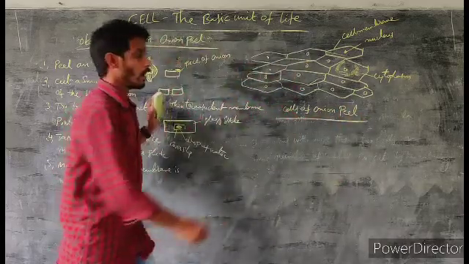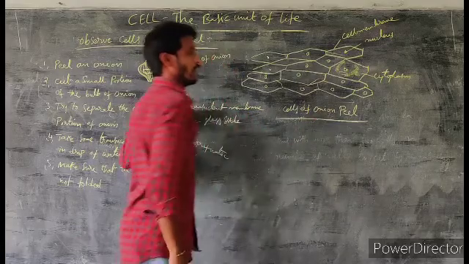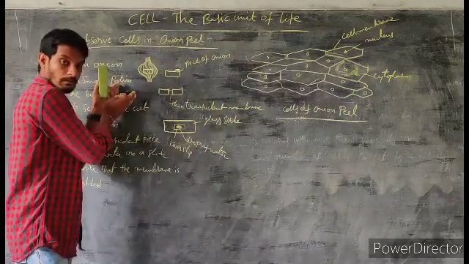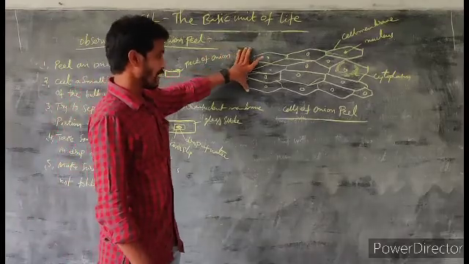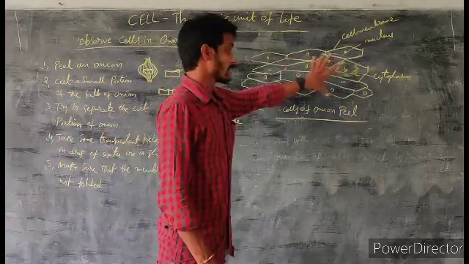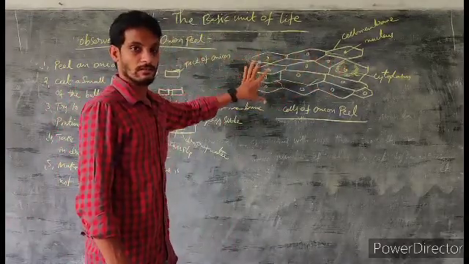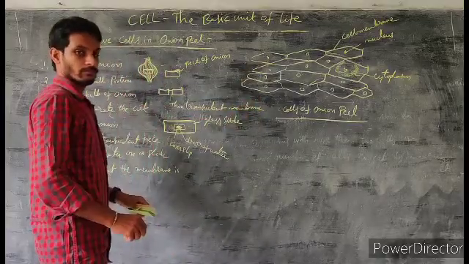Cells of onion peel. While you observe the onion peel under the microscope, the cells are arranged in a row. The cells look like this. Okay, thank you.